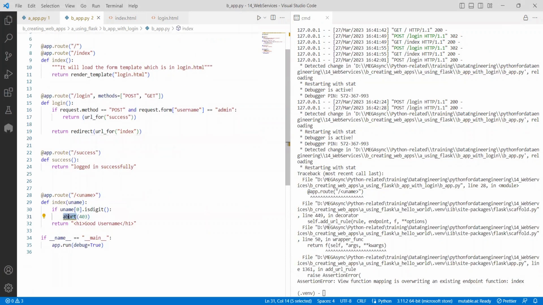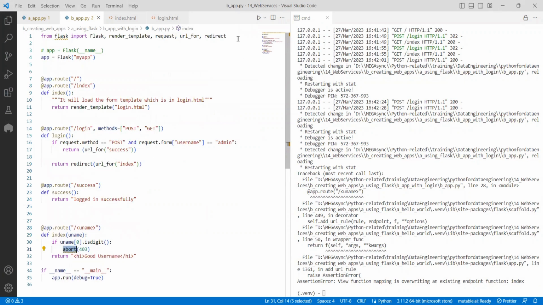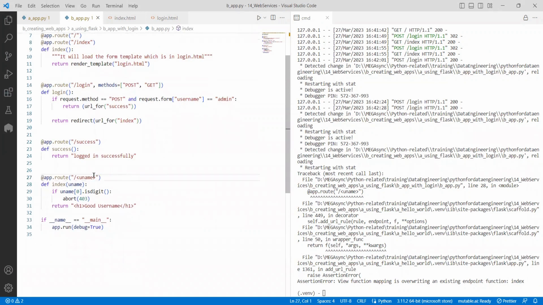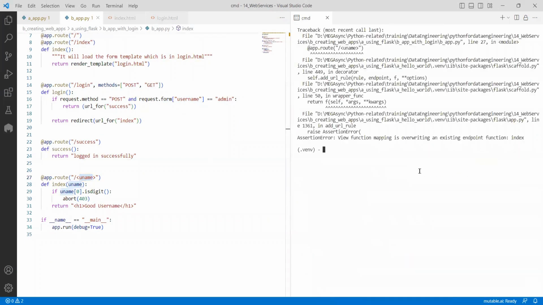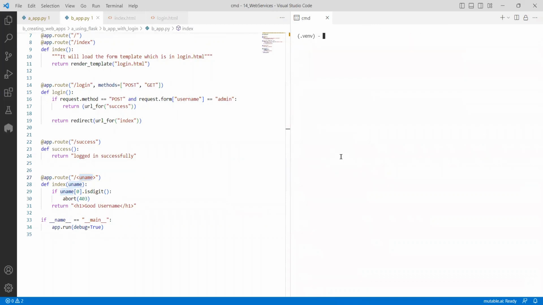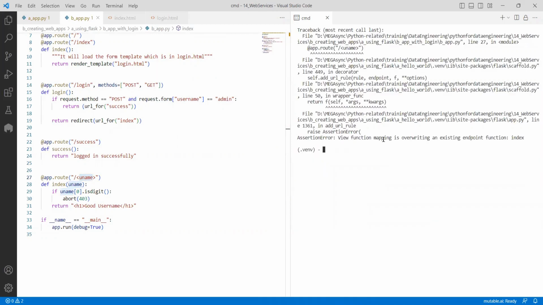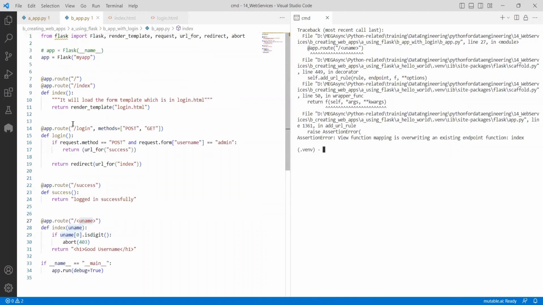And similarly, there is one more thing called abort. Abort is another thing to understand. If I'm saying /uname, whatever you passed, I'm storing in a path parameter, I told you, right? The user will pass like this. By default, if you pass anything else, it can take it. What is it saying? Path is overwriting something. Oh, you wrote something like index already, and you are coming like this. It is not recommended because both are index, right?